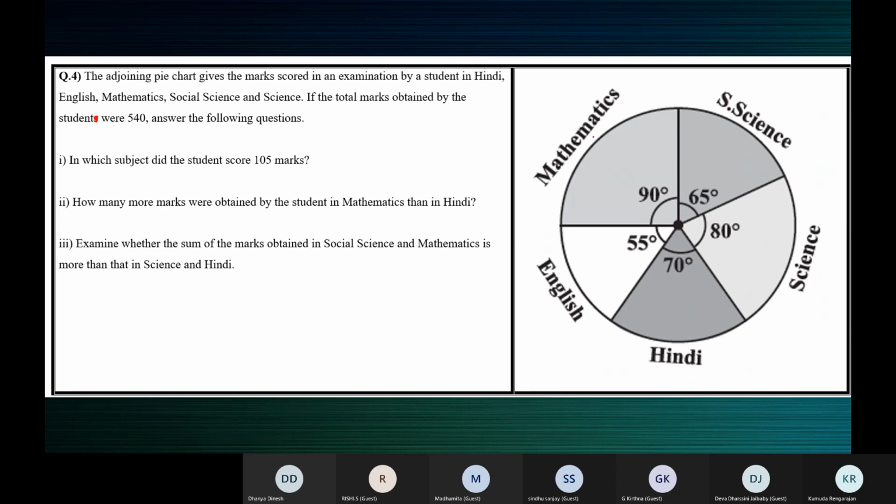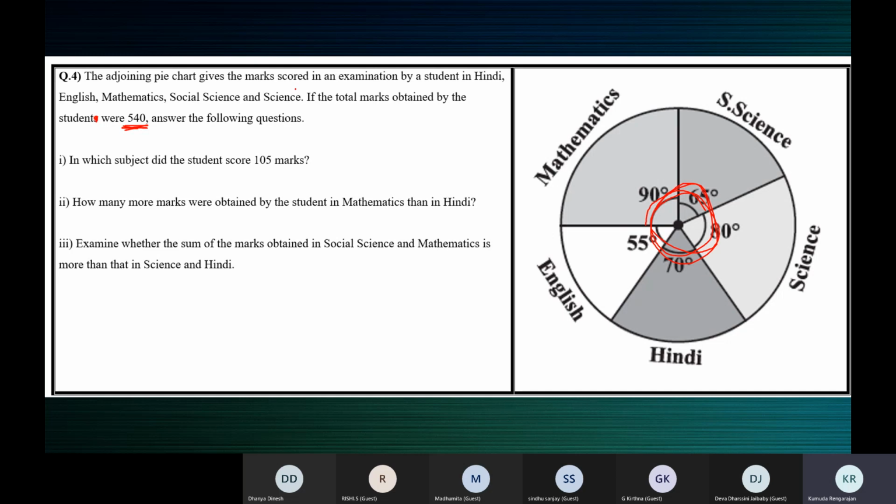Now the central angle of 360 degrees is distributed among 540 marks. That's what you should understand. The central angle of 360 degrees is distributed for 540 marks because the student's total is 540 marks. That's not the maximum marks, but in this pie chart, 540 marks have been distributed.